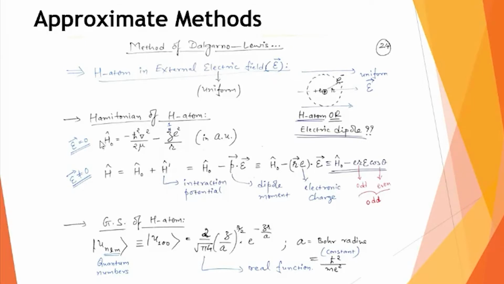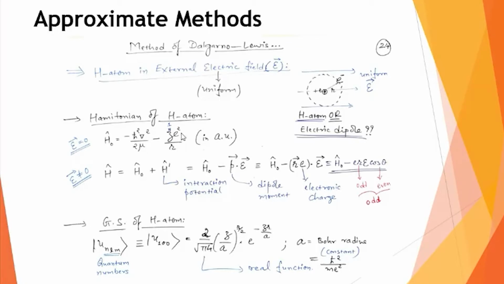My total Hamiltonian can be written as the Hamiltonian of the hydrogen atom in the absence of electric field, whatever kinetic energy plus potential energy of the hydrogen atom, that will constitute H0. And you know that the hydrogen atom is an exactly solvable problem. So we know the eigenvalues and the eigenstates for the hydrogen atom problem. So this H0 is the unperturbed part of the problem, which is nothing but the Hamiltonian of the hydrogen atom in the absence of electric field.